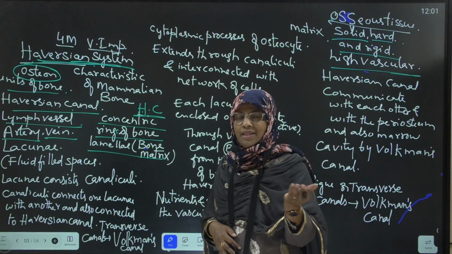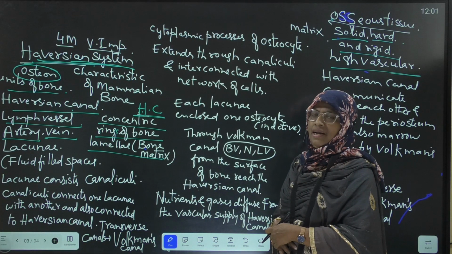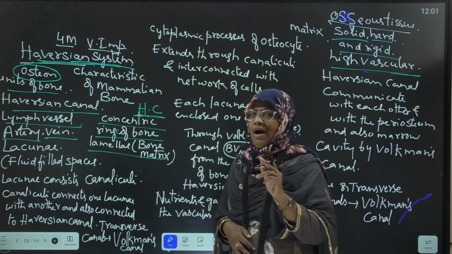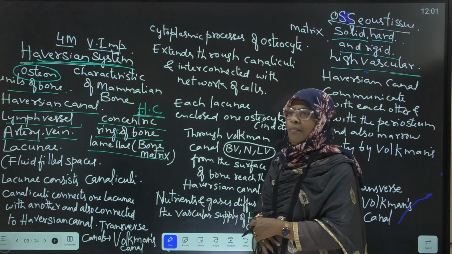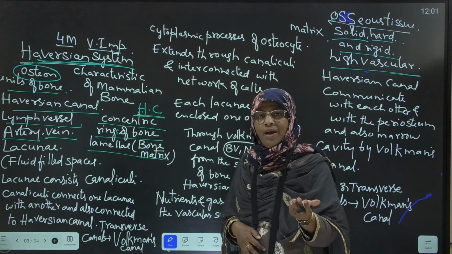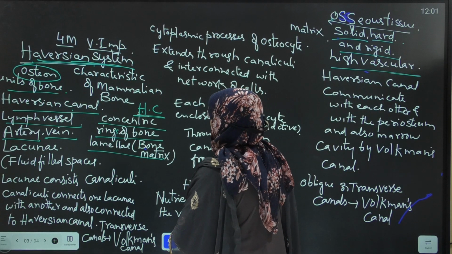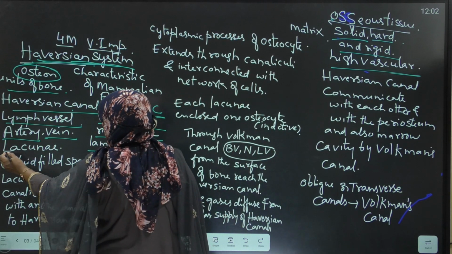Bone lamellae is nothing but the matrix of the bone. The matrix of the bone is otherwise called bone lamellae. Each Haversian canal is surrounded by concentric rings of bone lamellae. In between these lamellae, fluid-filled spaces are present.